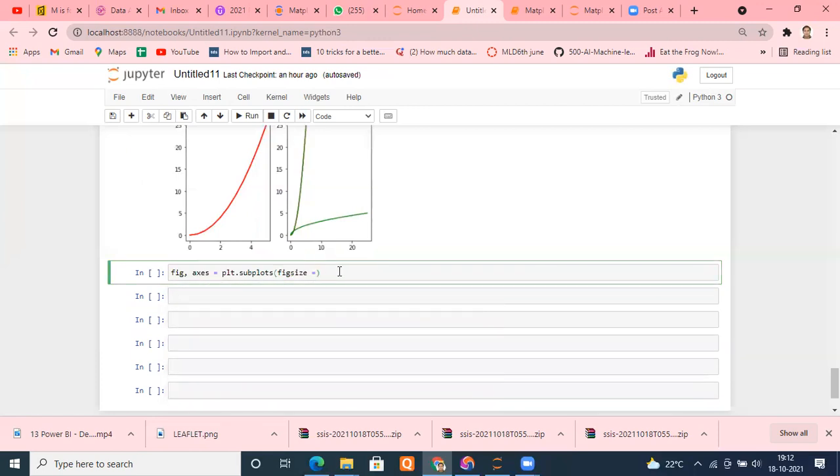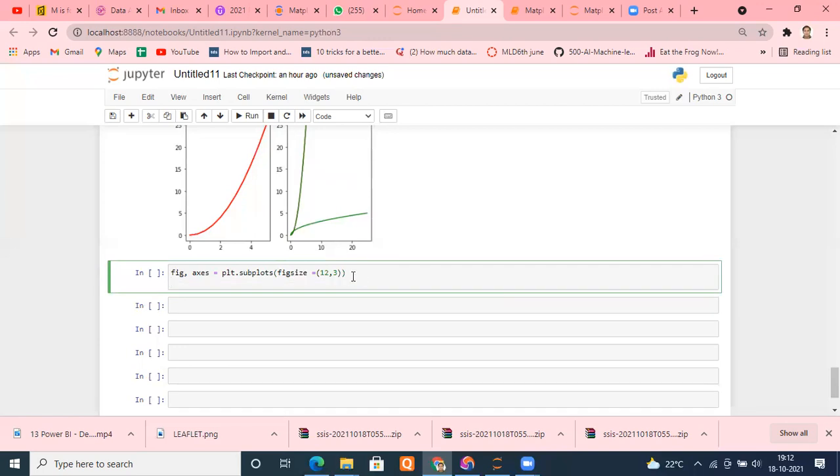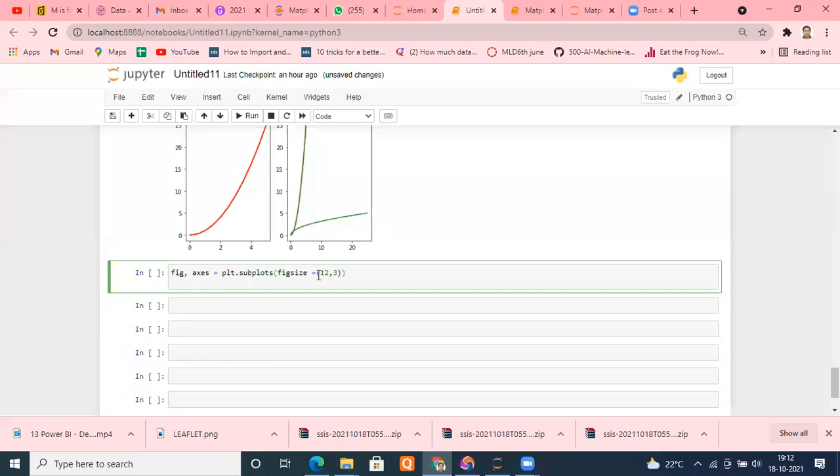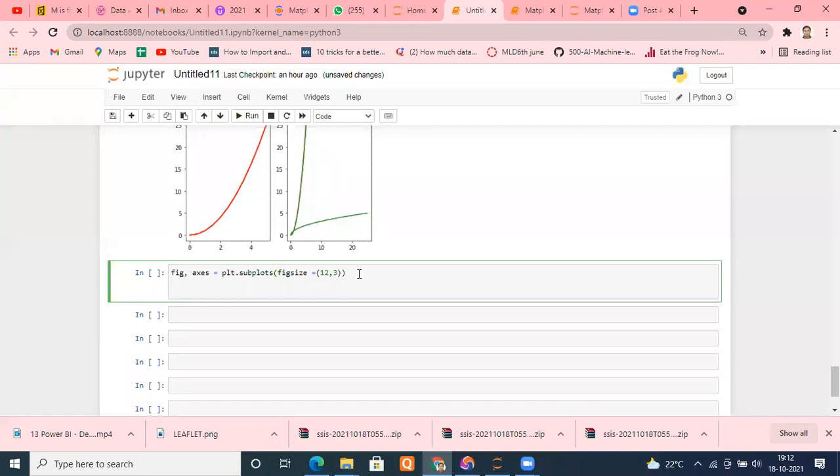Figsize is equal to, suppose I say figsize equal to 12, 3. You'll understand this. Give me a second only. And within that axis, as I have not mentioned the number of rows and columns here, by default it is taking the number of rows to be 1 and columns to be 1, right? So only one figure can be plotted by this axis. So I'm typing here, see, axis